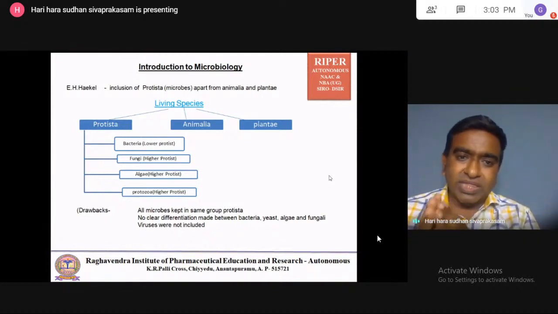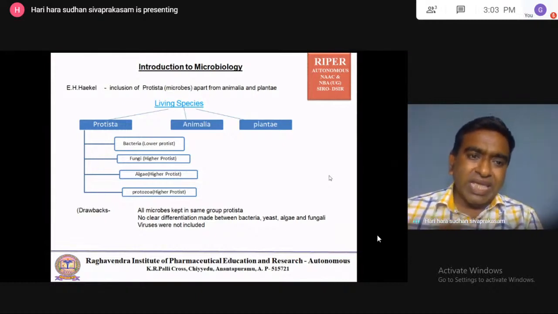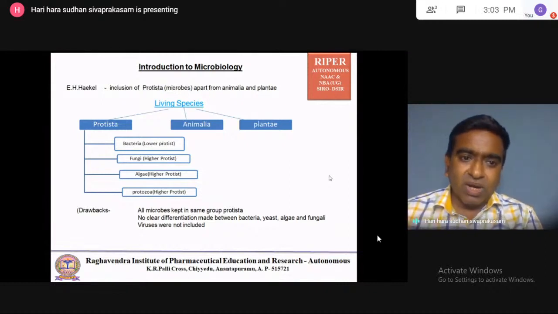So they created a separate group called Protista. E.H. Haeckel is the scientist who included Protista apart from Animalia and Plantae. So living species in the world have been classified into Protista, Animalia and Plantae.